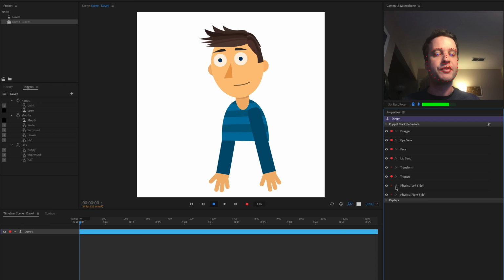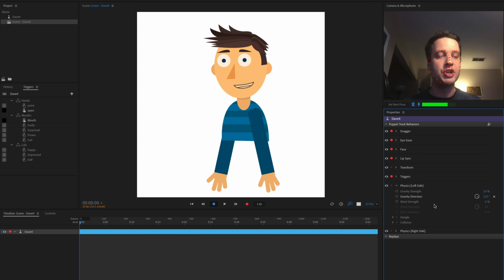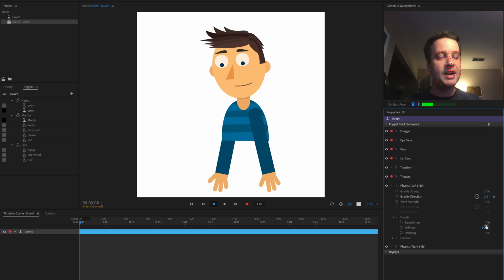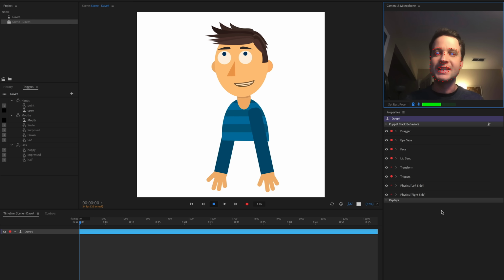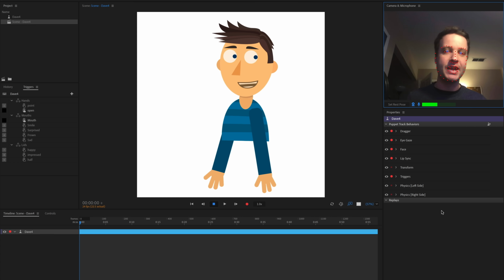Let's do the same thing for the left side. In general, that's looking pretty good. I'm going to maybe move it over a little bit, kind of in the direction that the hair is going, and I'll probably do the same thing, a stiffness of about 125. And now that I've set those parameters, this is not something I have to worry about anymore. It's just what we call a secondary animation.